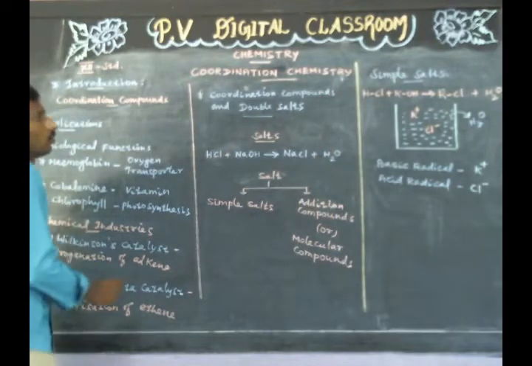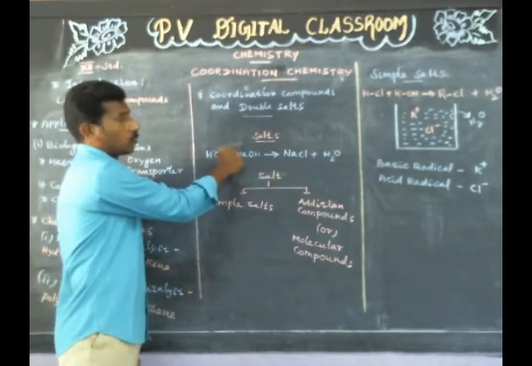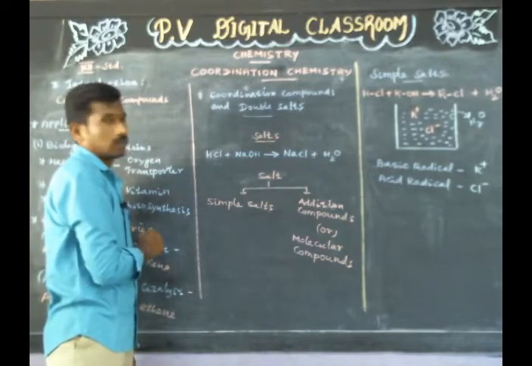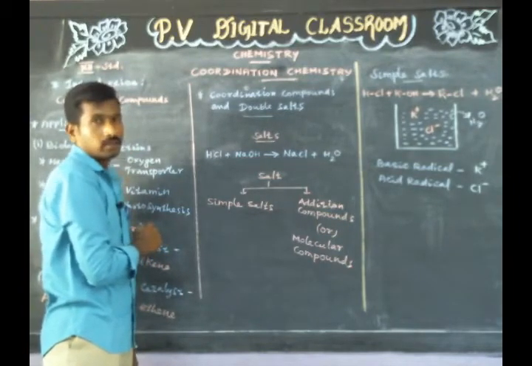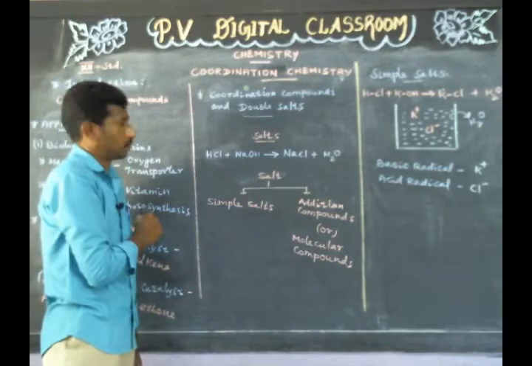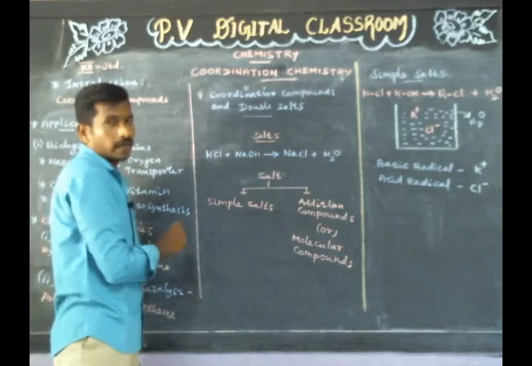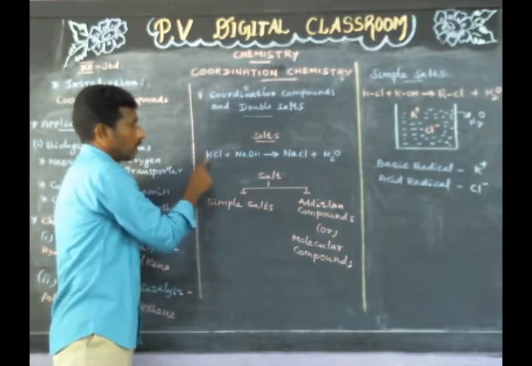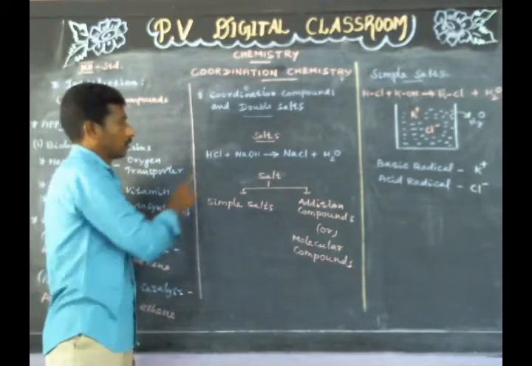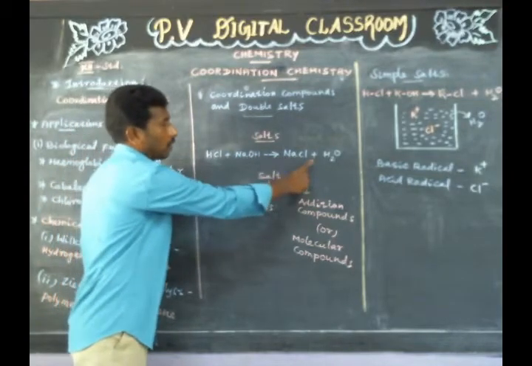Next title: coordination compounds and double salts. First we discuss salts. Salts are chemical compounds. They are formed by the neutralization of an acid by a base. Example, sodium chloride. Sodium chloride is formed by the neutralization of hydrochloric acid by sodium hydroxide base, that is HCl plus NaOH gives NaCl plus water.